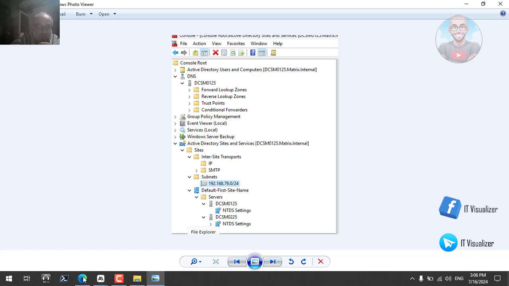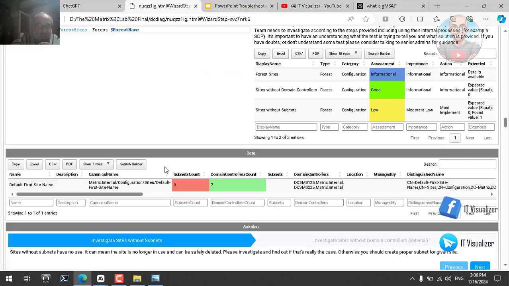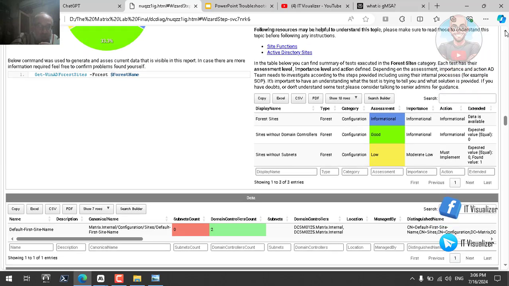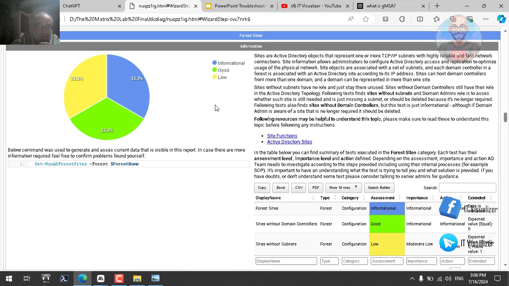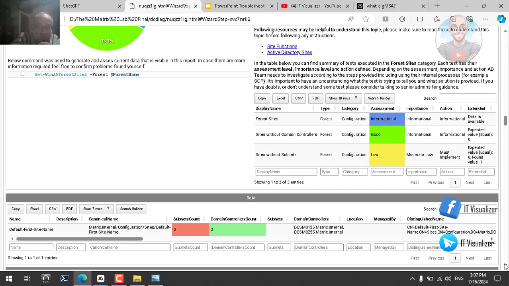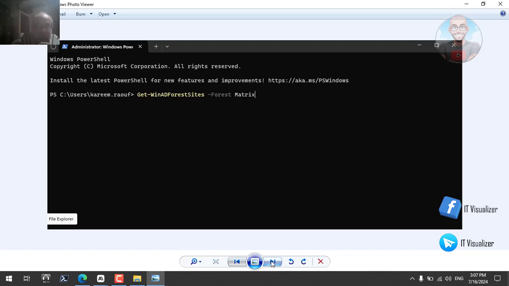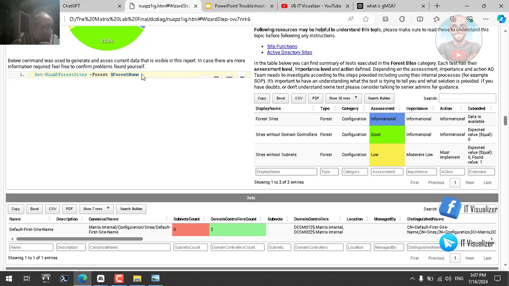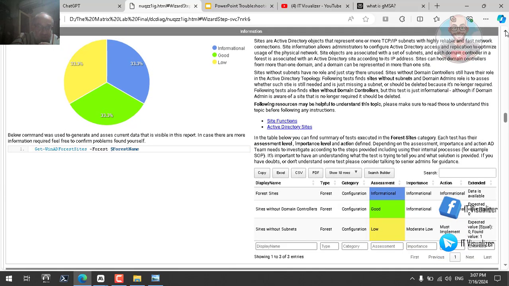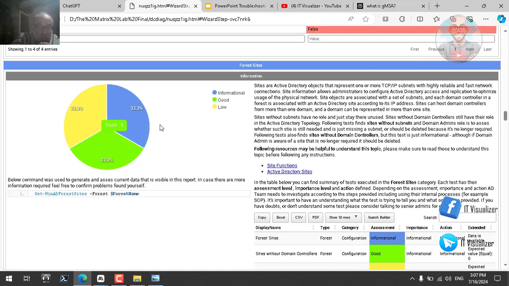Let me show you also first. After finishing, we need to run this report again by running this command. If I run this command, it should give me a subnet count of 1, and it will give me the subnet that is currently configured. Let me show you how this is done. If you type this command, it will run this test concerning the forest sites.